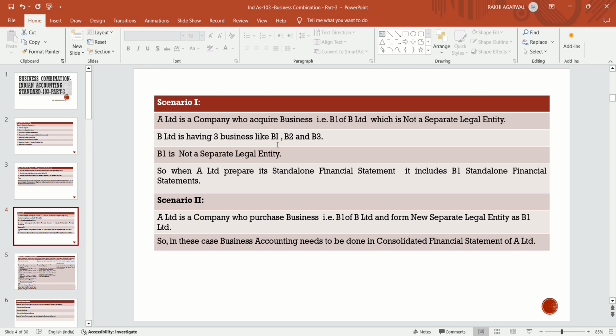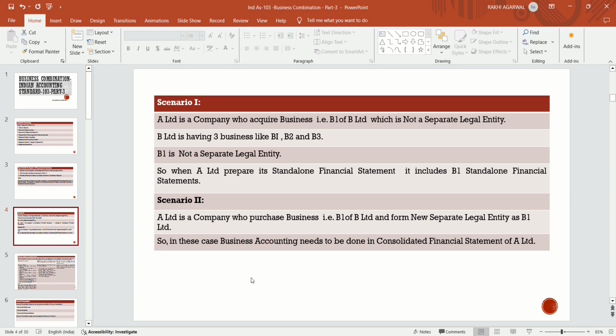So there are two separate legal entities, A Limited and business one, which is forming another separate entity after acquiring the business of B Limited. In that case, there is the existence of two companies, that is A Limited and business one.